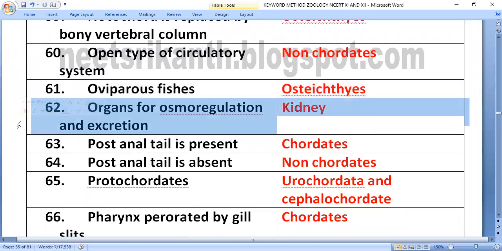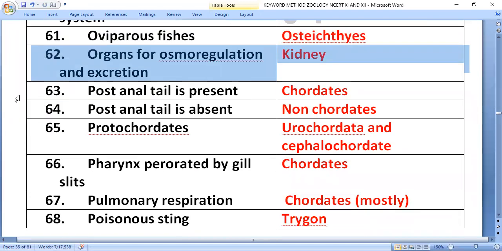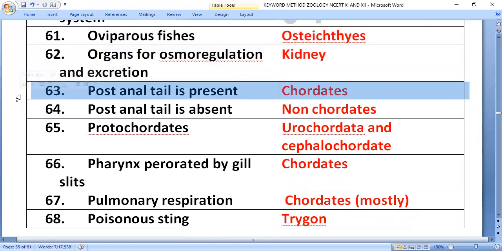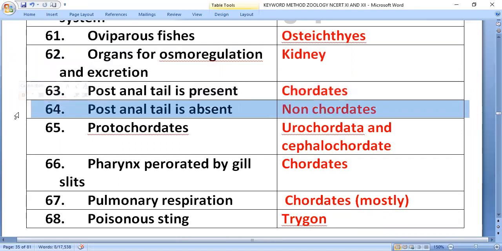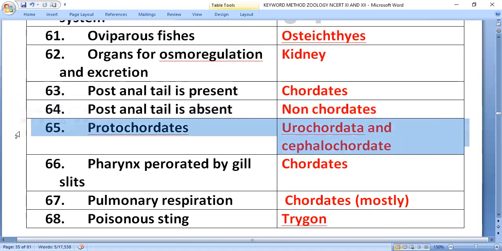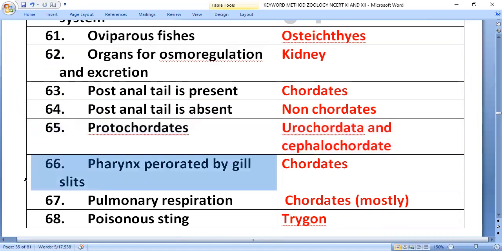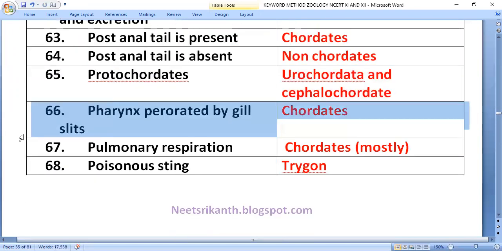Organs for osmoregulation and excretion: kidney. Post-anal tail is present: chordates. Post-anal tail is absent: non-chordates. Urochordata and cephalochordata are called protochordates. Pharynx perforated by gill slits: chordates. All chordates have pharynx perforated by gill slits.